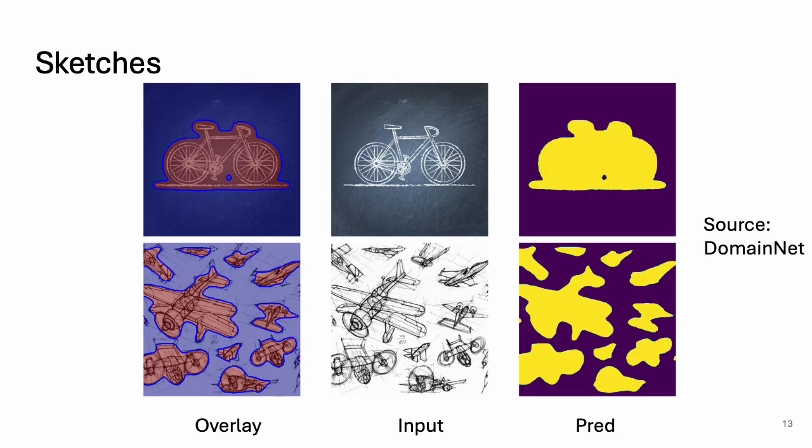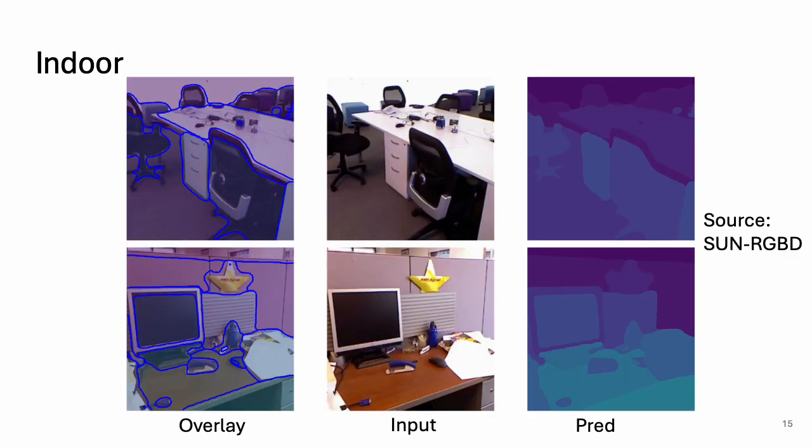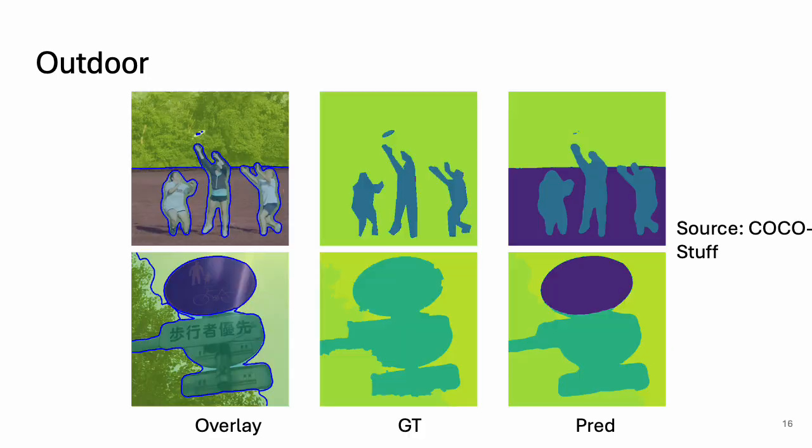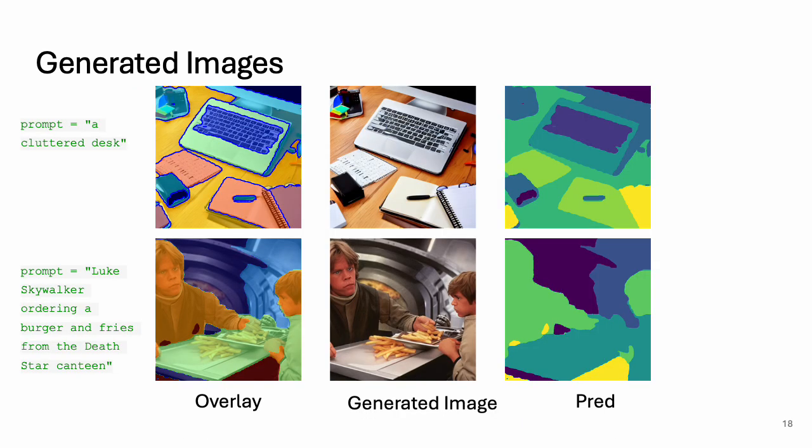Qualitatively, DiffSeg can segment a diverse range of images. For example, these are sketch images from DomainNet, paintings from DomainNet, real indoor images from the SUN RGB-D dataset, real outdoor images from the COCO-Stuff dataset, images captured by a smartphone. Of course, DiffSeg can segment generated images.